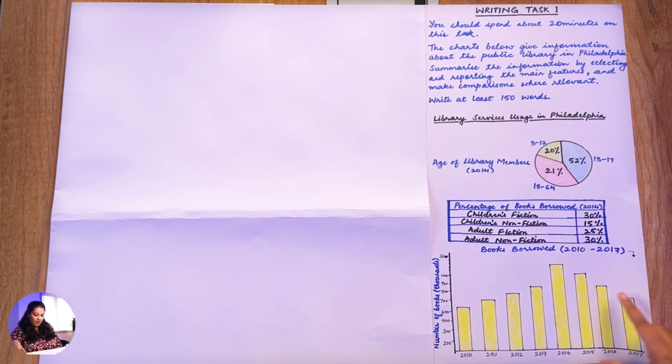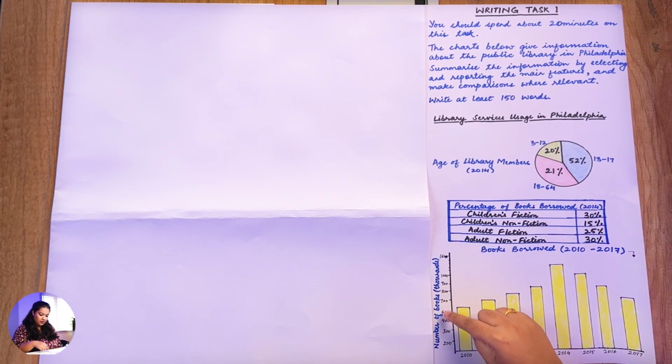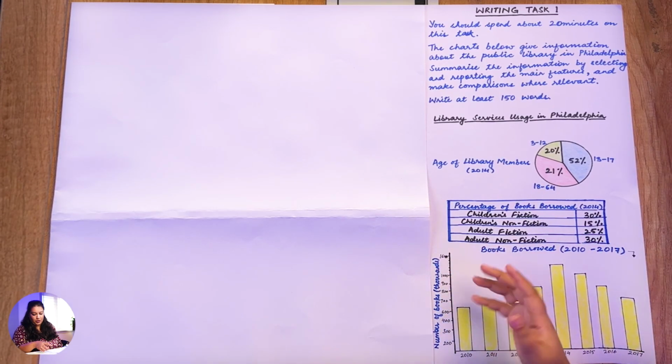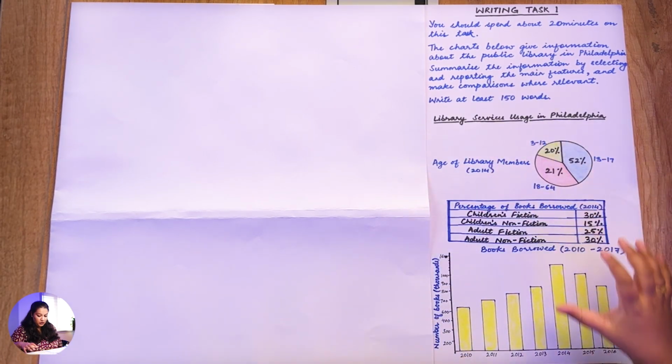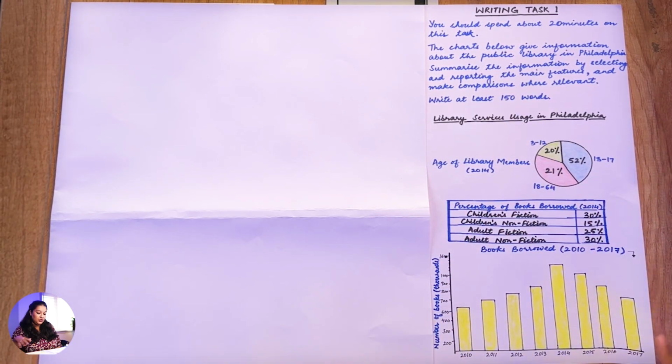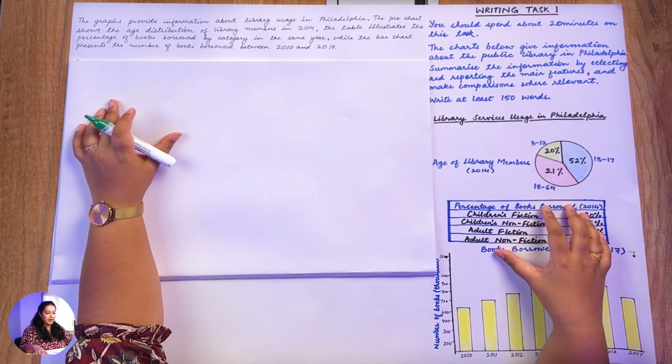Lastly, we also have a bar graph, but this is for a period of 8 years from 2010 to 2017 and it is given in numbers. So we have 200, 300, it goes on till 1600, 1000, or you can also say 1.6 million, and that's about this entire different types of charts that we have here. So once we've understood each of these individually, once you understand the gist of all of this, then you begin to write.